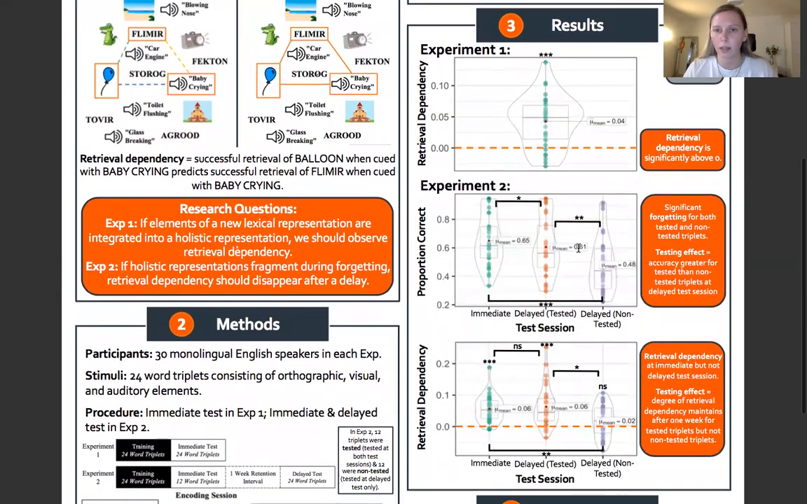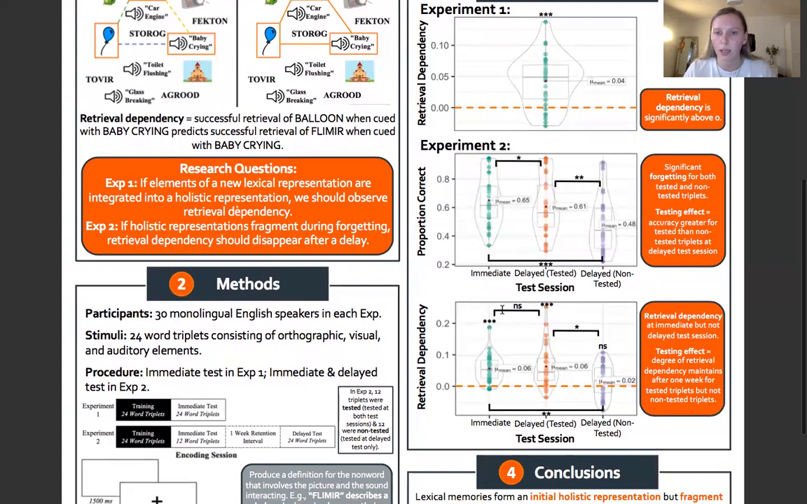But what happened over the course of forgetting? Well, here we can see that accuracy drops significantly by the delayed test session, which tells us that forgetting does occur for both tested and non-tested triplets. Tested triplet was one which was tested at both the immediate and the delayed test session of experiment 2. And a non-tested triplet was one which was tested only at the delayed test session.